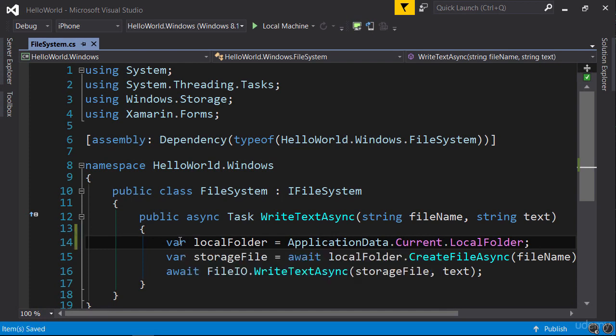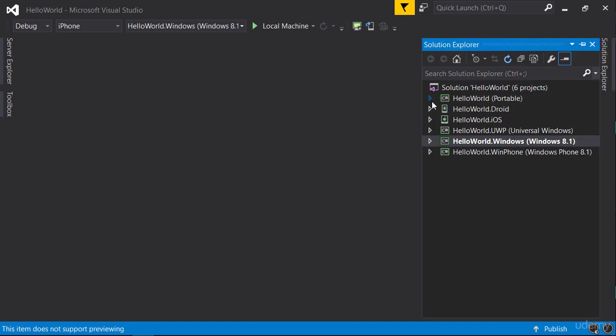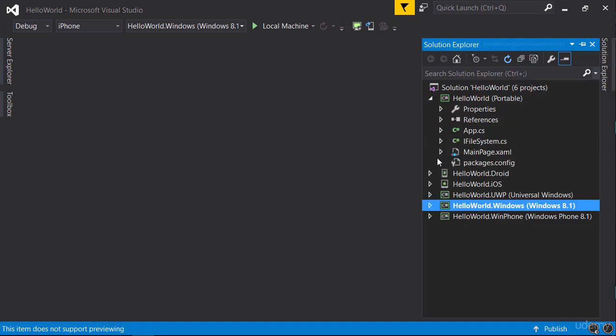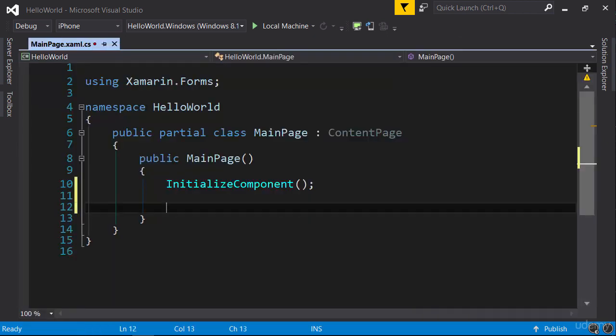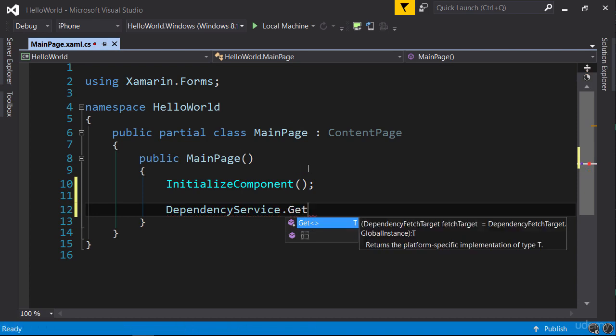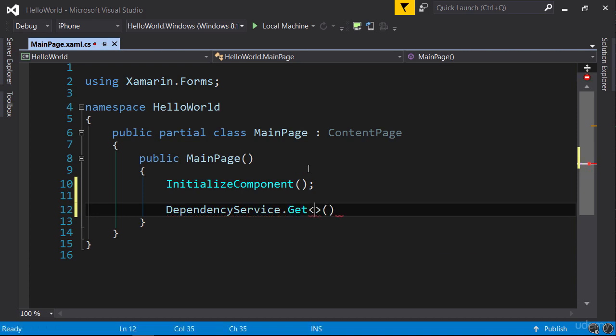Now let's say in our portable class library, we want to work with file system. Here in the PCL, I'm going to go in the code behind for main page. So here we need an implementation of iFileSystem for the current platform. How do we get that? We have a class in Xamarin called dependency service. And this class has a static method get, which is generic. So here we specify iFileSystem.